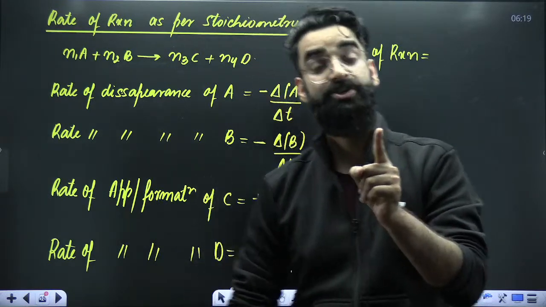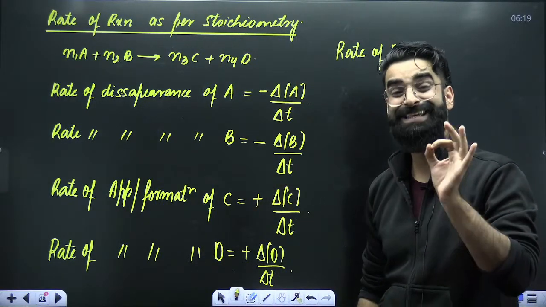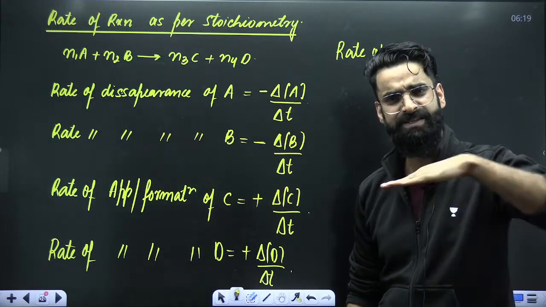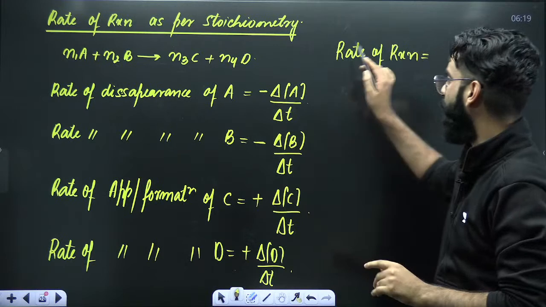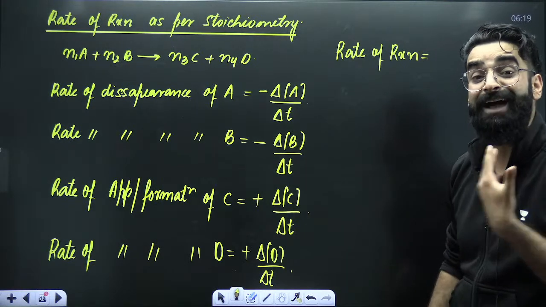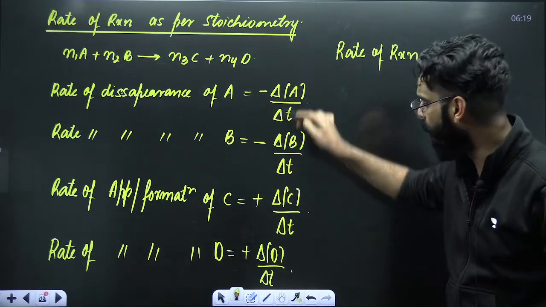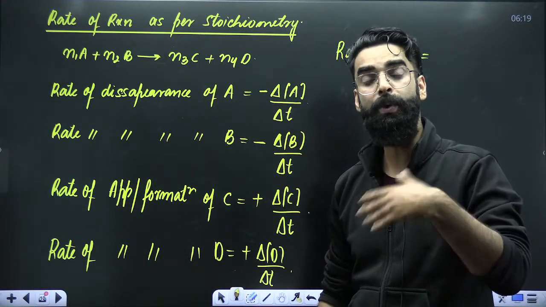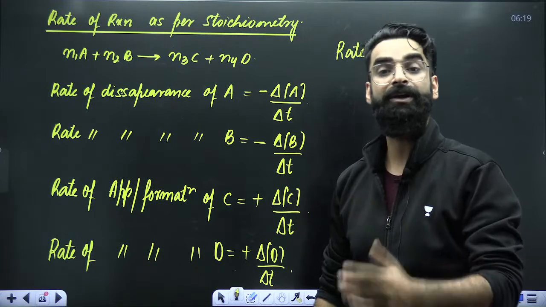And the rate of a particular reaction is fixed, no doubt about it, it's constant in a particular time interval, right? Now, how do we calculate the actual rate of the reaction? Till now, I told you how to write the rate of disappearance and rate of appearance. Now, I'm going to show you how to write the actual rate of the reaction.